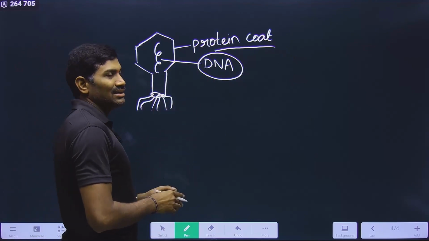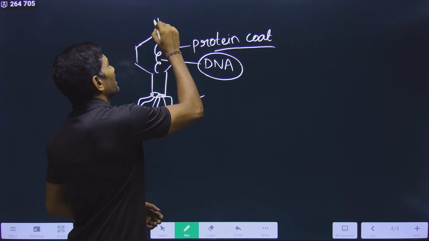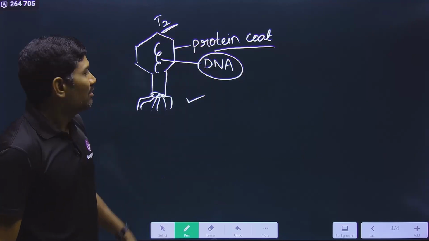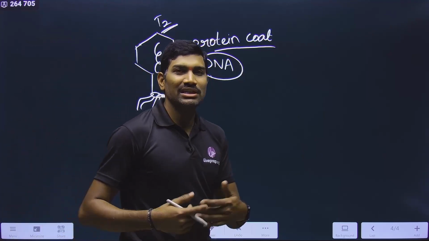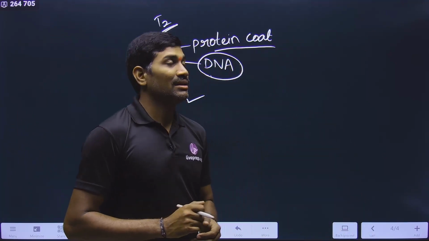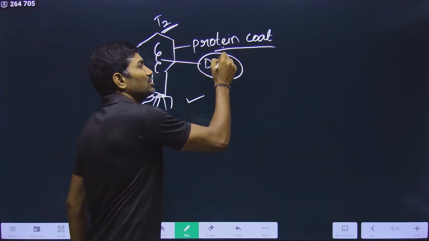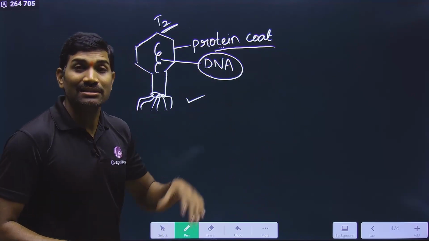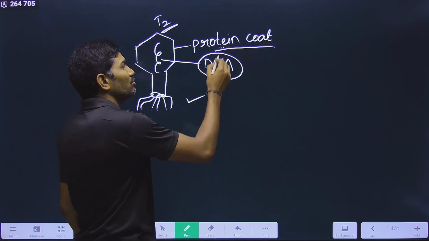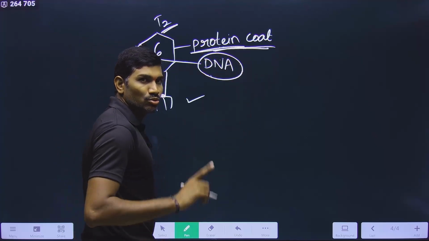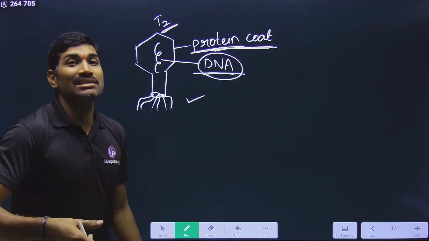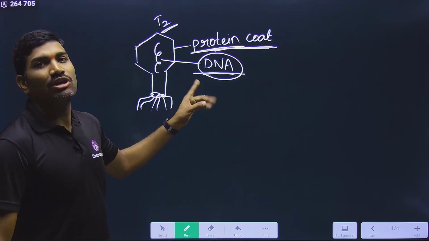So now what they did is, these scientists have taken this T2 bacteriophage, which is having both DNA and protein coat. Yes or no? When it is infecting E. coli, it is producing next generation viruses. Up to that it is fine. Up to that they know. But between these two, what is the exact genetic material? At that time they don't know. Today we know much information about all these things, but at that time they don't know. So now their aim is to know whether it is protein or the DNA. Which one is exactly acting as genetic material? That's what they wanted to know.